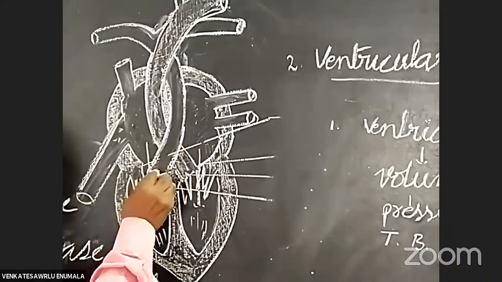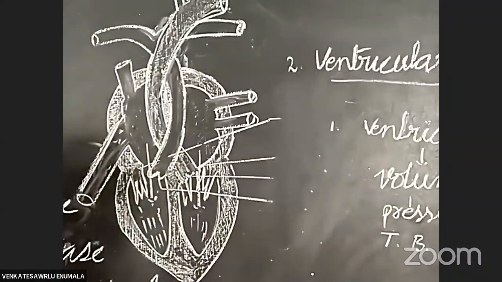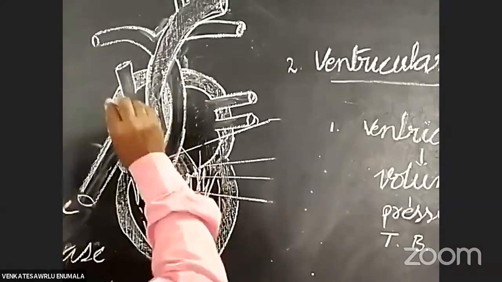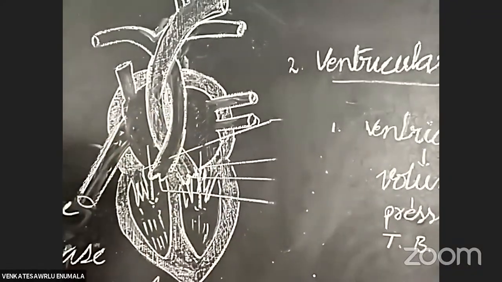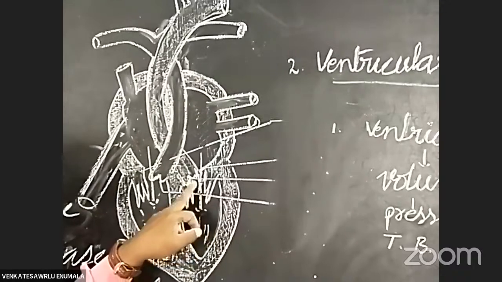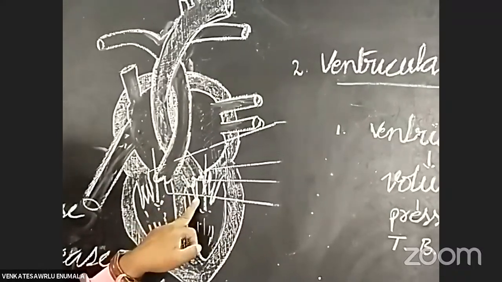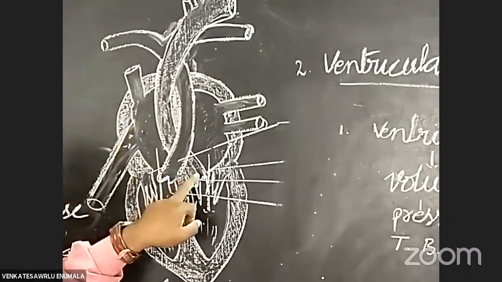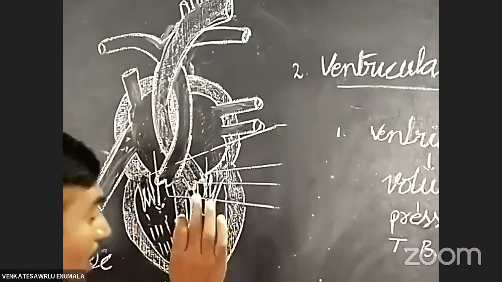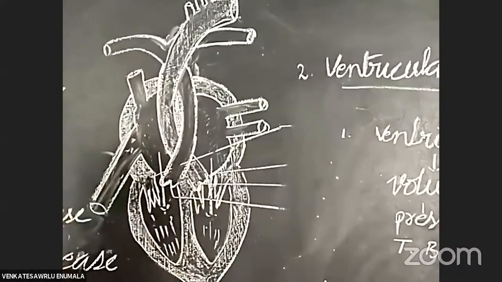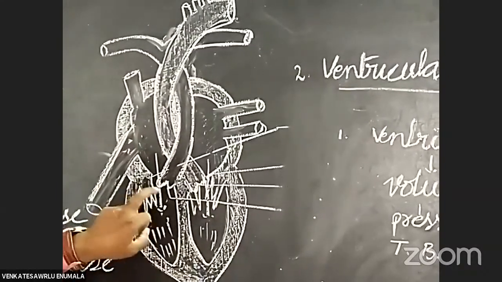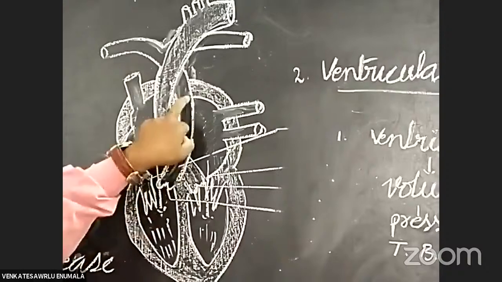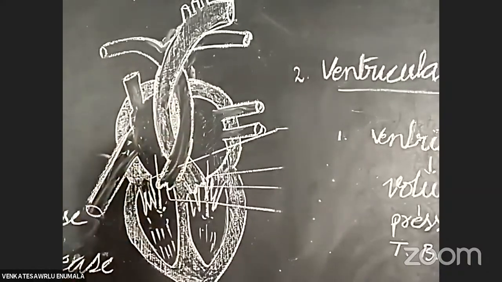This valve is known as the pulmonary valve. This valve is known as the systemic valve or aortic valve. The valve at the starting part of the aorta is the aortic valve or systemic valve. The valve at the starting part of the pulmonary artery is the pulmonary valve.